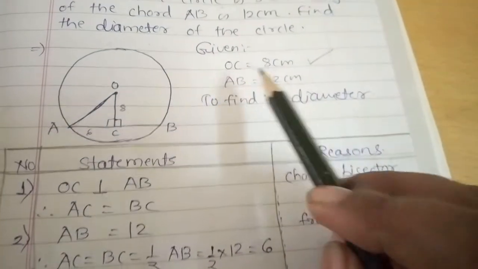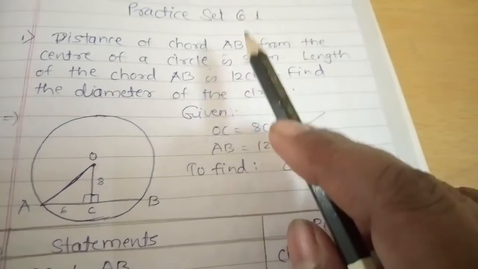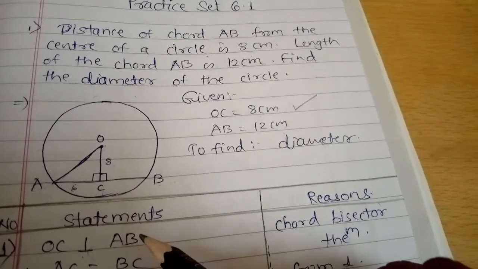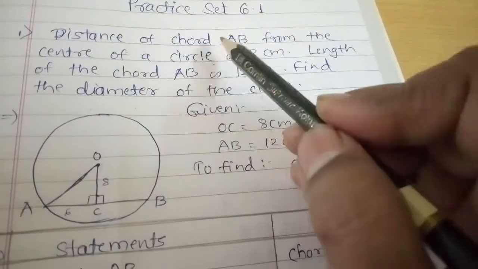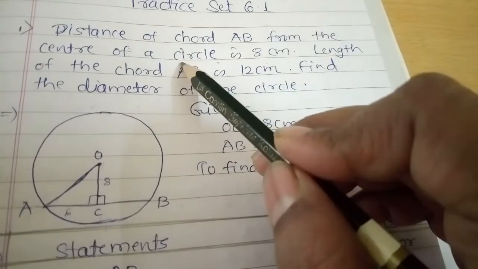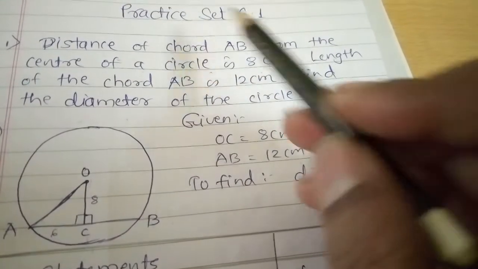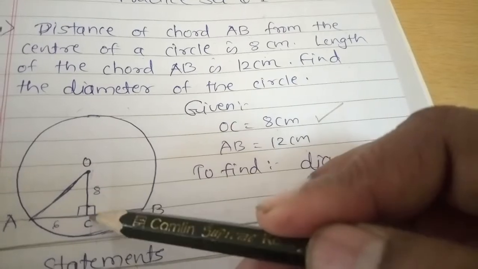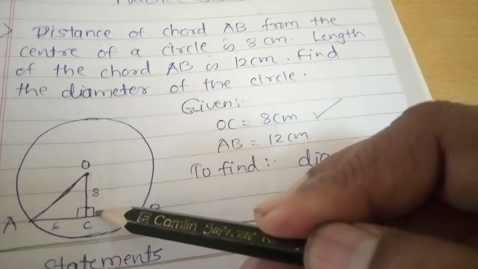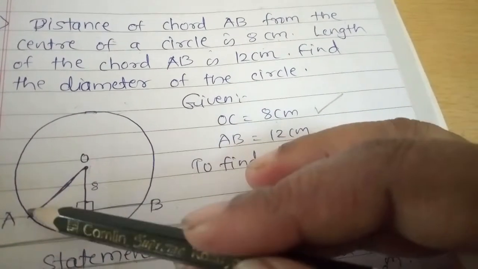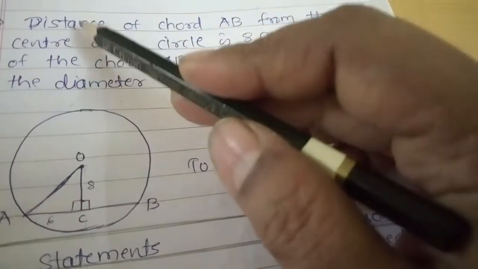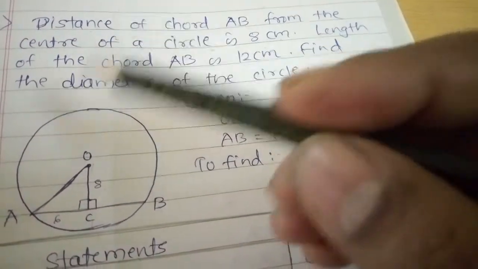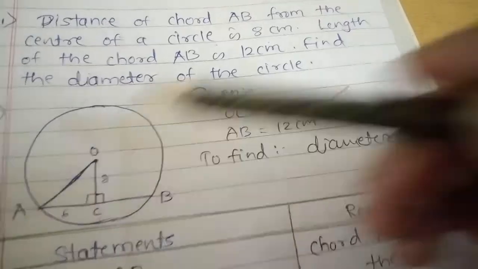So first of all, what we are given in the example, you have to write as the first statement. You are given that the distance of the chord AB from the center of the circle is 8. So remember that this distance, OC, is always the perpendicular distance, meaning OC is perpendicular to AB. Whenever you are given the distance of the chord from the center of the circle, remember that it is nothing but the perpendicular.